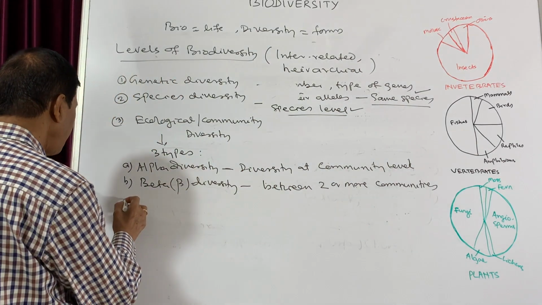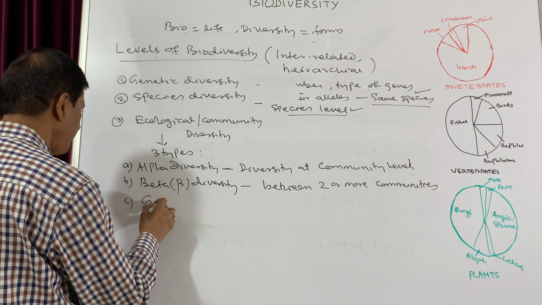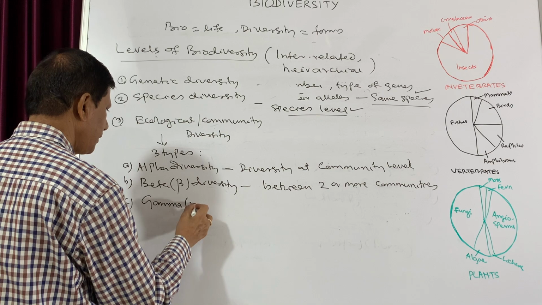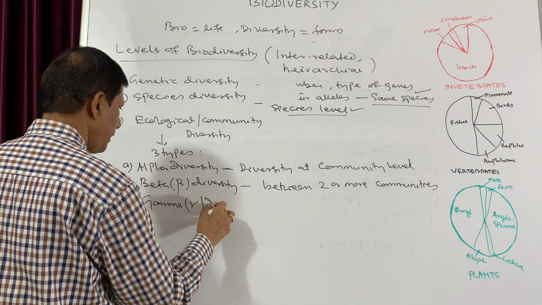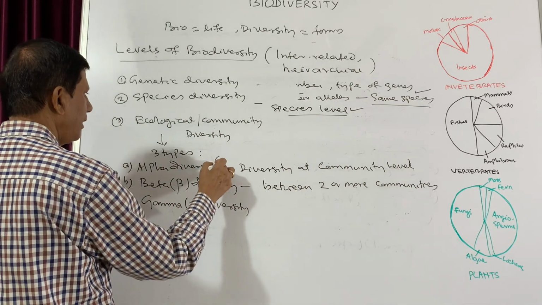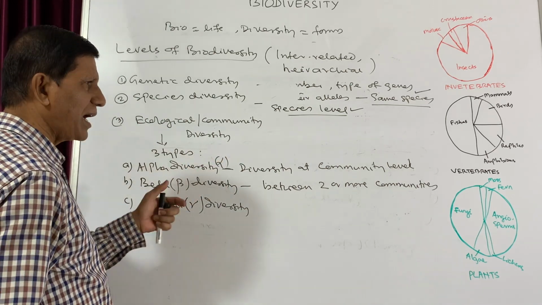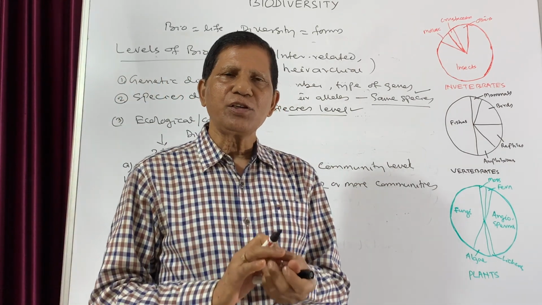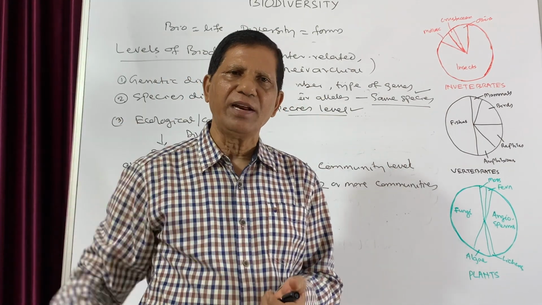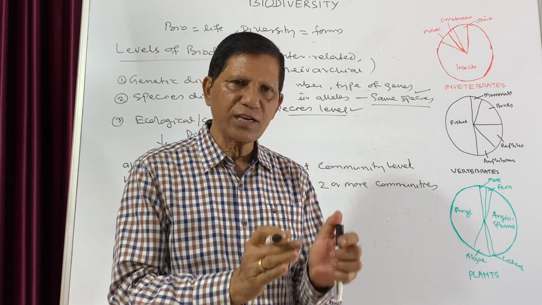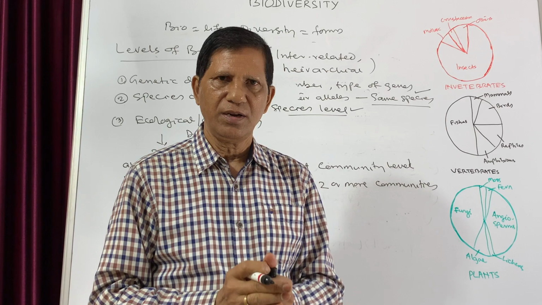Then the third one is gamma. We can write gamma diversity. So what is gamma diversity? Gamma diversity means suppose there is a big geographical area, and in that big geographical area there are again small regions.